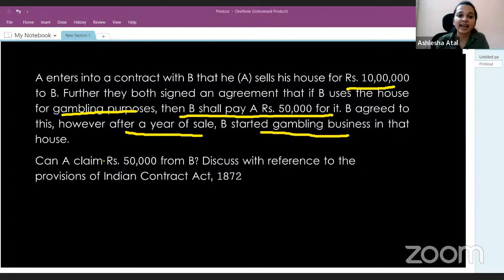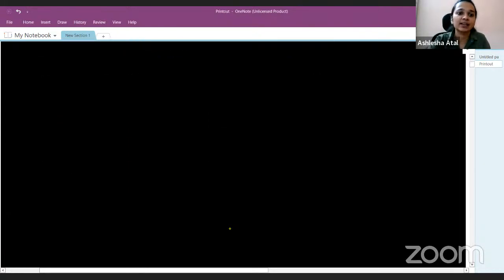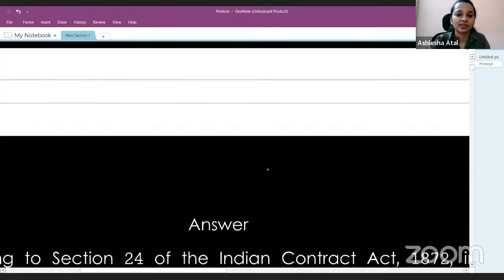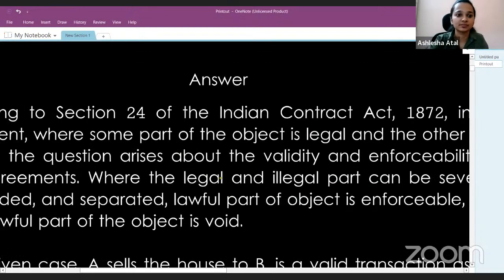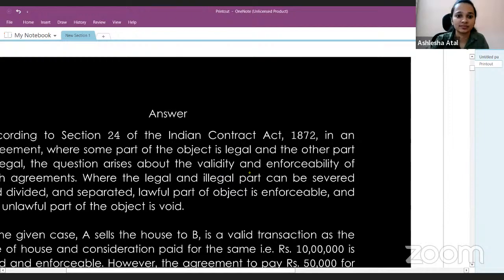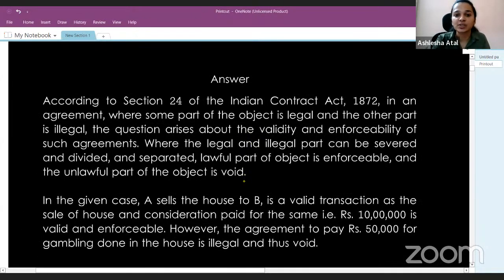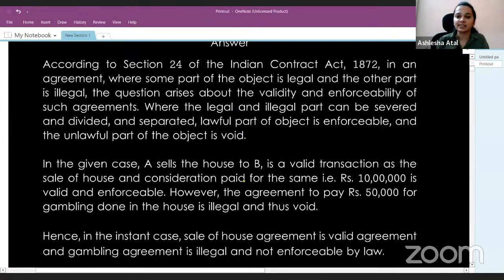So the question here is asking us, can A claim rupees 50,000? The answer to this is definitely no. A cannot claim rupees 50,000 from B. Here you can also have a look at the answer to this question. According to section 24, when some part is legal and other part is illegal, the question arises about validity, and there we look at whether the contract is severable or not. On the basis of it, we decide which part is enforceable and which part is not enforceable.